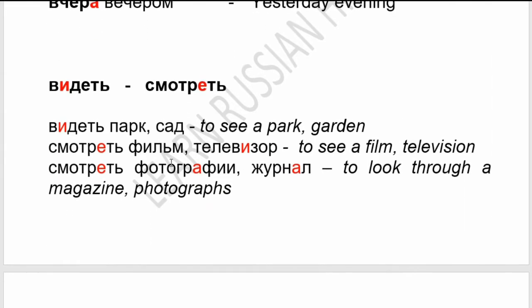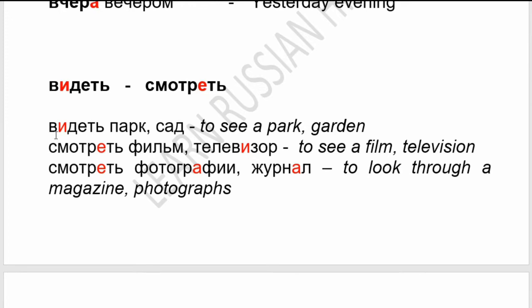Now we will see two verbs that are similar in meaning. Videt, smotret. Both mean to see. But what is the difference?